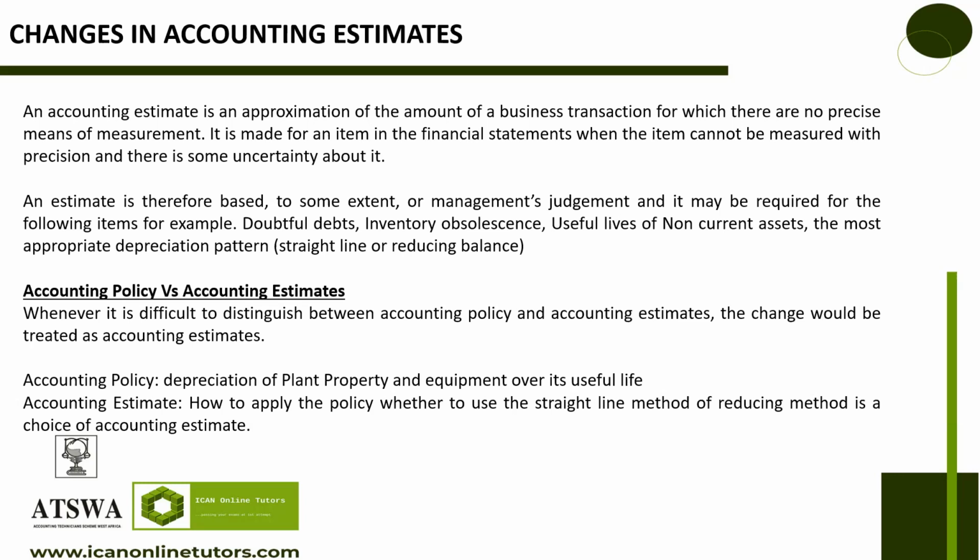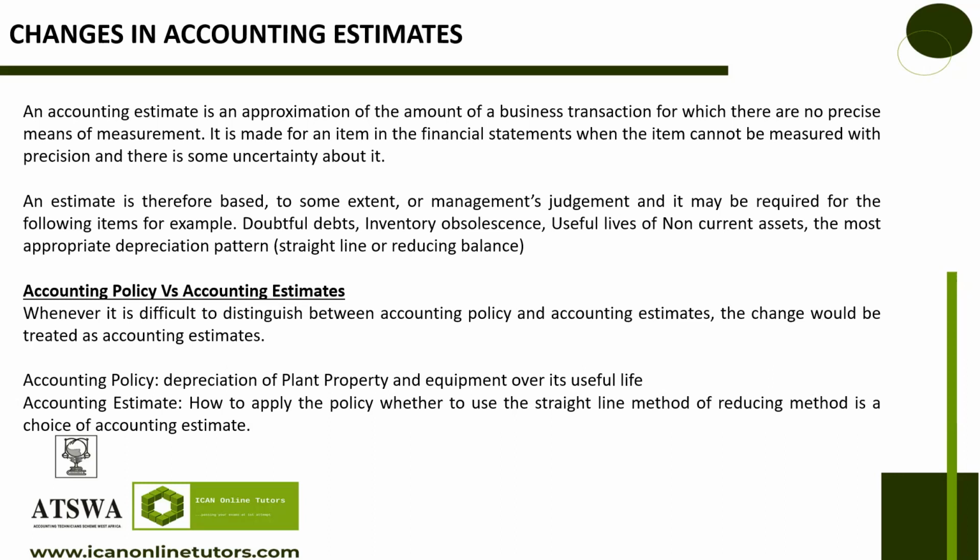But a change in accounting estimates, rather, is when you change from, say, the straight line method you were using before. Your asset was 200, divided by 5, you want to use it for 5 years, 200 divided by 5 will give you 40.